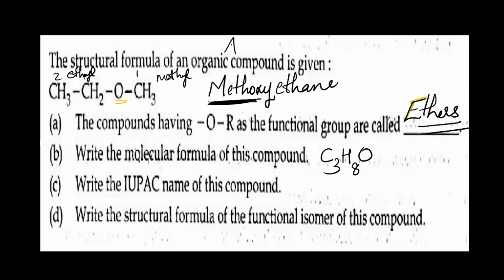The name will be like this: alkoxyalkane. Alkoxy is the smaller one, and alkane is the longer or larger one.